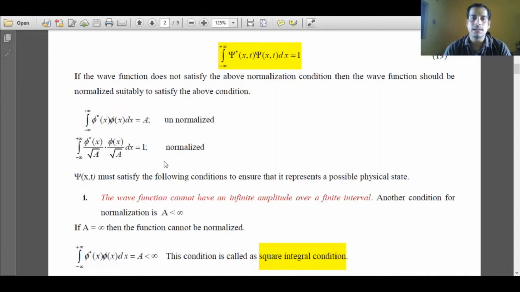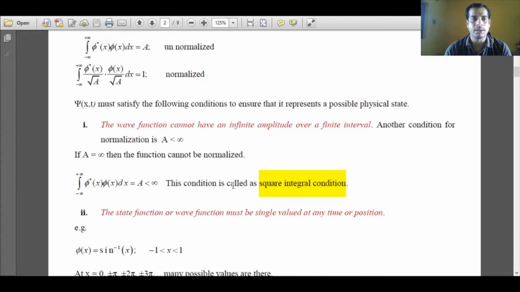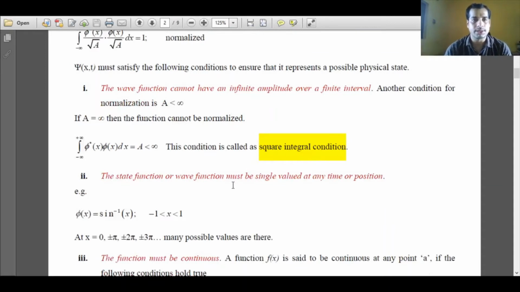So normalization is an important condition associated with any quantum mechanical wave. So psi(x,t) must satisfy the following three conditions to ensure that it represents a possible physical state. All the wave functions are not acceptable. Only those wave functions which satisfy the following three conditions will be acceptable as a quantum mechanical wave. So we'll see what the three major conditions are.